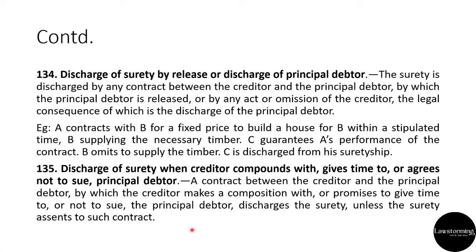So this is self-explanatory कि अगर creditor कोई भी agreement करता है with principal debtor and thereby he compounds his actions or gives time to him और agree करता है in contract with principal debtor that he will not sue the principal debtor. So obviously surety वहाँ पे अटका तो नहीं रहेगा, it will also discharge the surety.